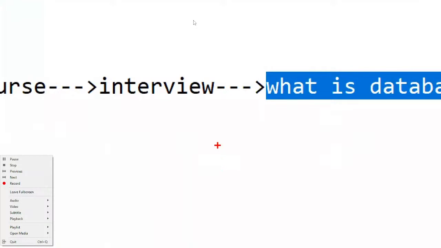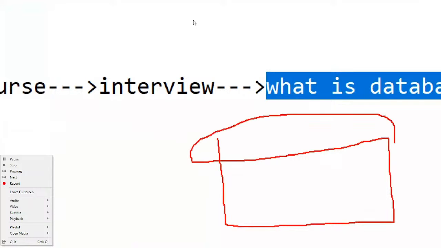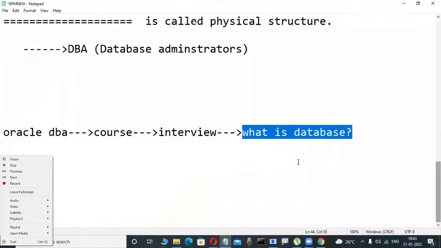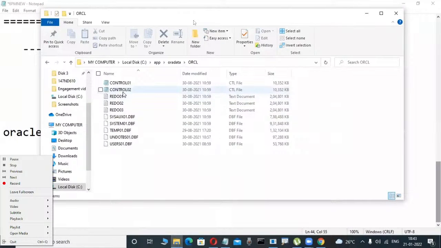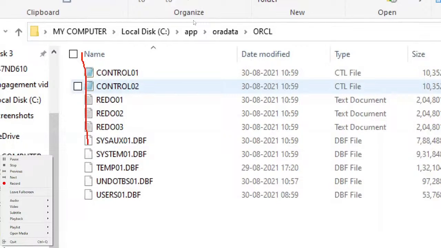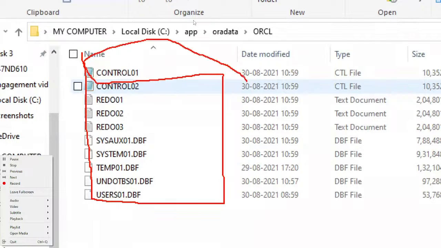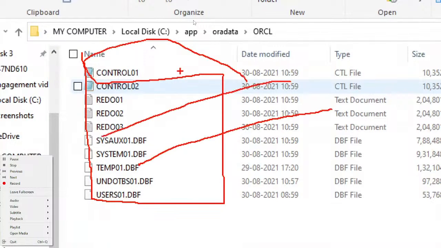Whenever I install Oracle software, some physical files are automatically created on the disk, and that is visible. Observe here: data files, control files, redo log files. So a database administrator says a database is a collection of data files, control files, and redo log files, and that is original.